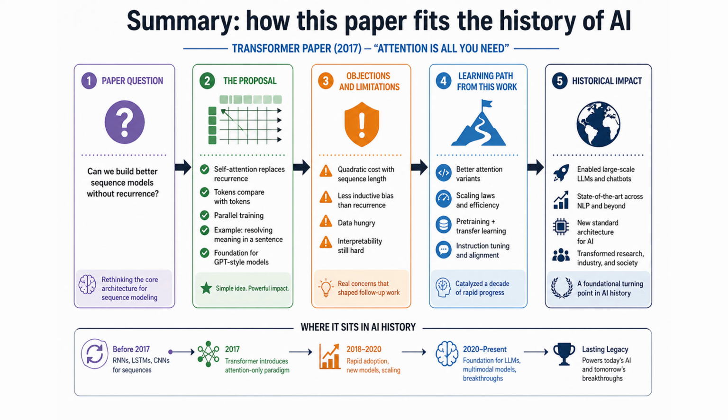The key historical point is that this paper changes the direction of the field, rather than merely adding one more technical detail. It should be understood as part of a chain in which each paper reshapes the next stage of AI development. From here, the next step in the course is BERT in 2018, which continues the timeline from this foundation.